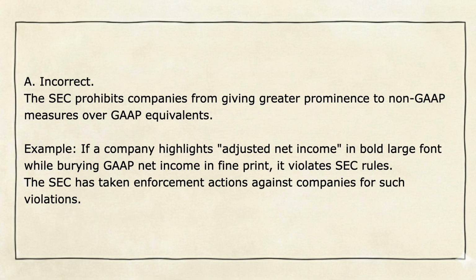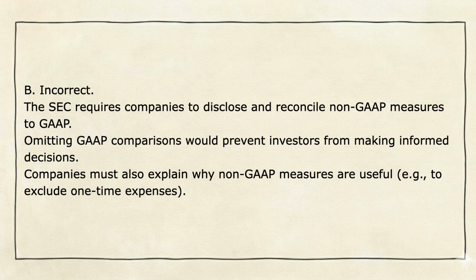A. Incorrect. The SEC prohibits companies from giving greater prominence to non-GAAP measures over GAAP equivalents. B. Incorrect. The SEC mandates disclosure and reconciliation of non-GAAP measures to GAAP for informed investor decisions.